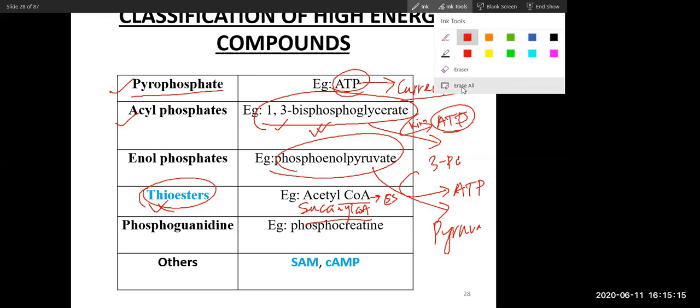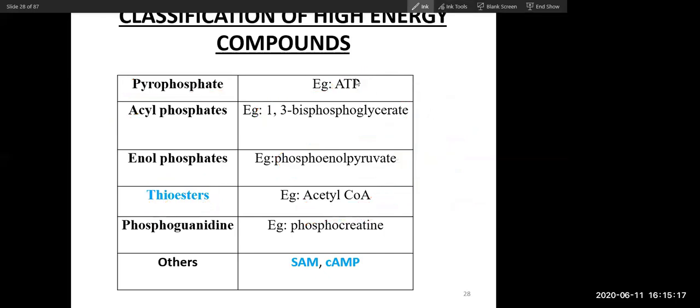Sorry, can I ask a question, sir? Yes, tell me. So will that mean that glyceraldehyde 3-phosphate in the glycolytic pathway, that gives rise to 2 NADH, which is equivalent to 5 ATP, is also a high energy compound?